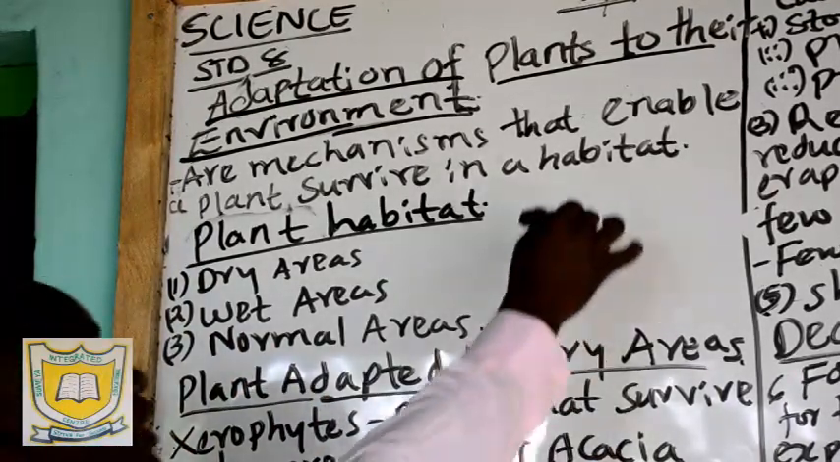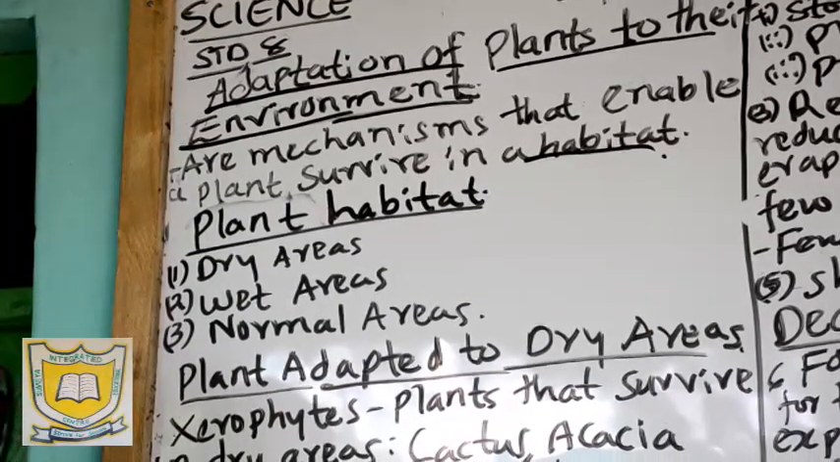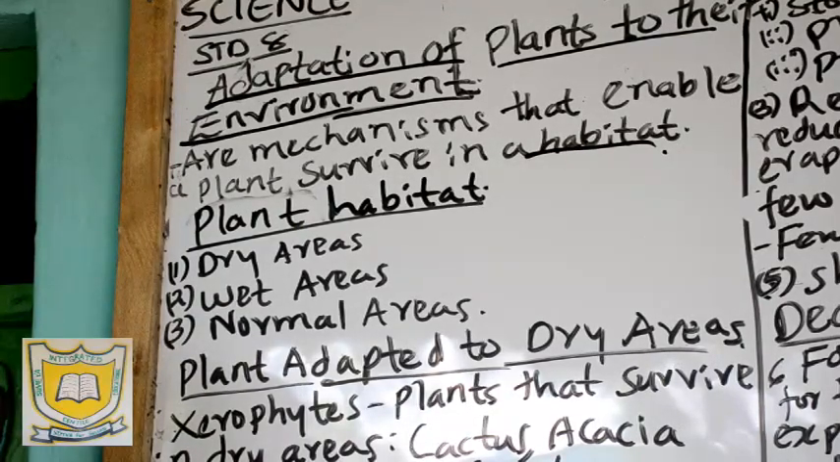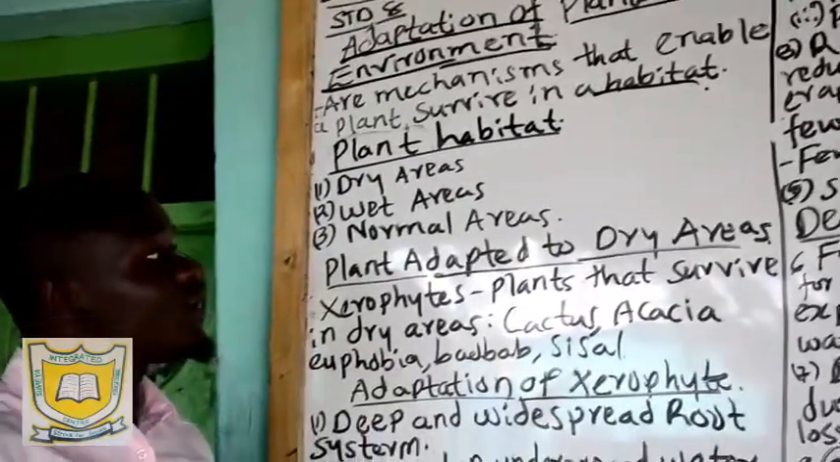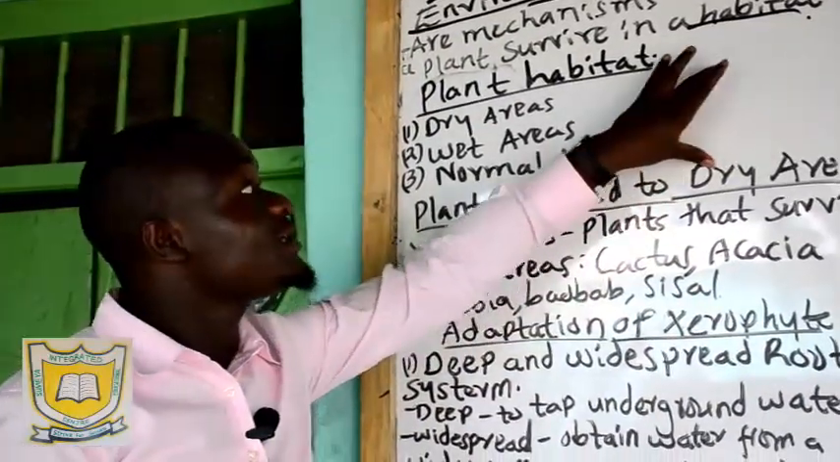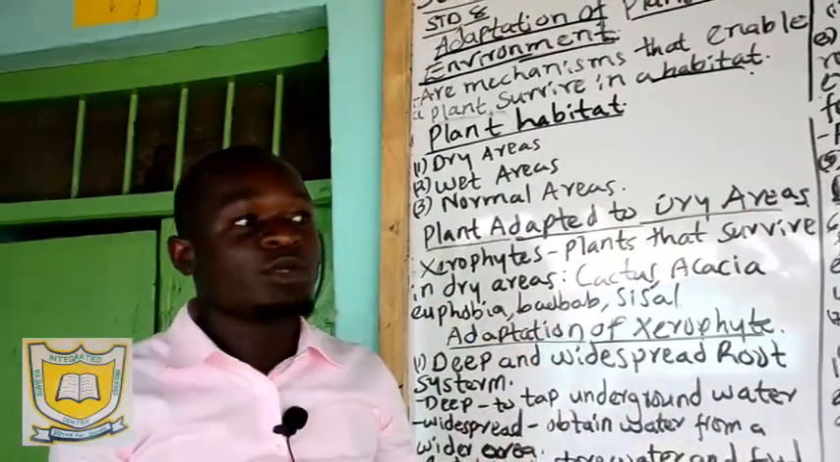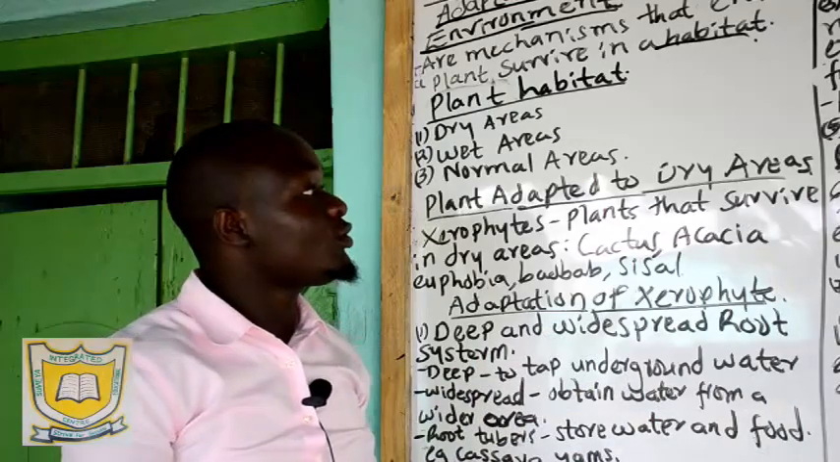For example, we said a habitat is just a home of living organisms. Now in that habitat, we have some conditions that are either favorable or not favorable to those organisms. If the conditions are not favorable, it means the plant has to come up with a mechanism that will help it to grow and also to reproduce and come up with new plants.